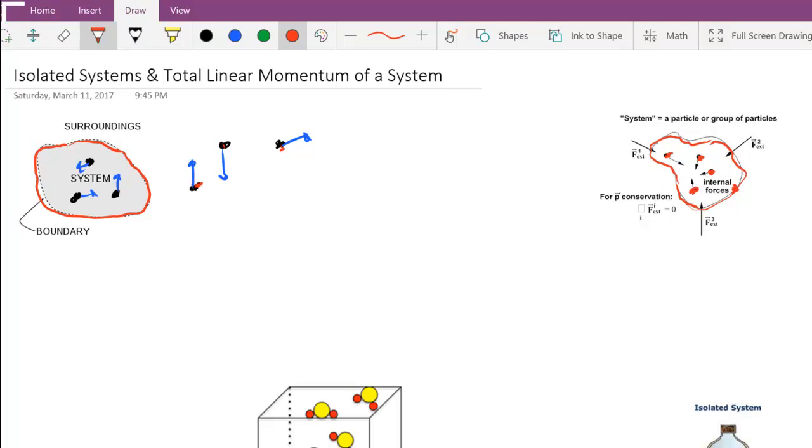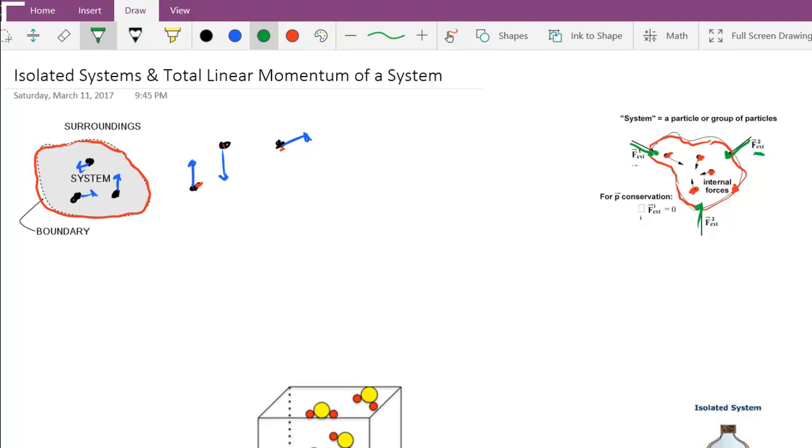There could be external forces acting on it as well. So let's say I have some external force that maybe acts on the boundaries of the system or acts on these particles, and these would be called external forces. So this EXT is for external forces.